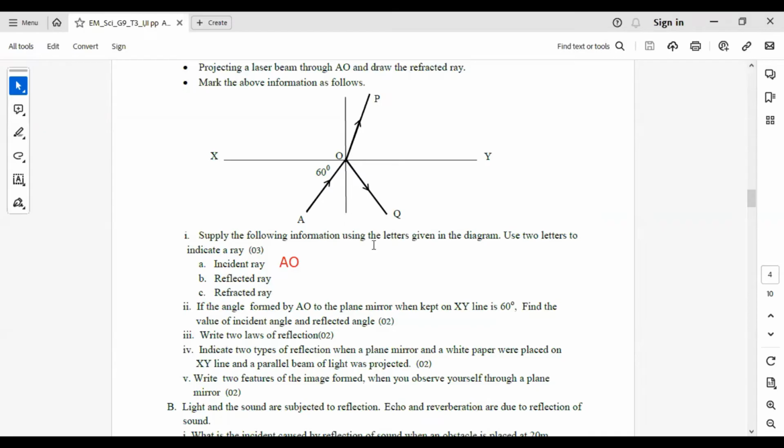Reflected ray is OQ. And the refracted ray has gone to the next medium by bending. It is OP.